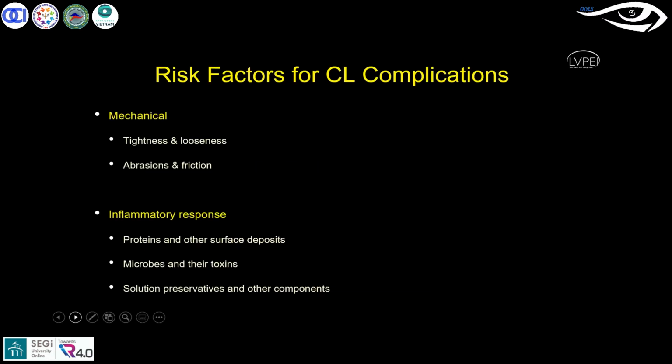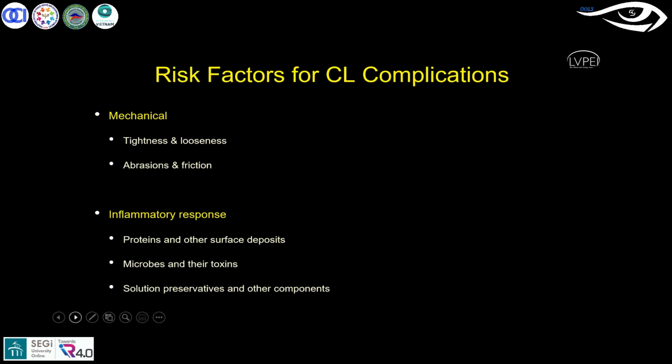Another mechanical complication is related to the fitting characteristics. Even if you get a tight fit, whether with a soft lens or an RGP lens, the lens adheres to the structures, either the cornea or the conjunctiva. When the lens adheres, there will be some indentation. If it is an RGP, you see corneal indentation. If it is a soft lens, you tend to see indentation on the limbal or conjunctival area. That leads to restricted conjunctival blood flow, so the blood flow is obstructed. Inflammatory reactions can take place, and that also gives discomfort.